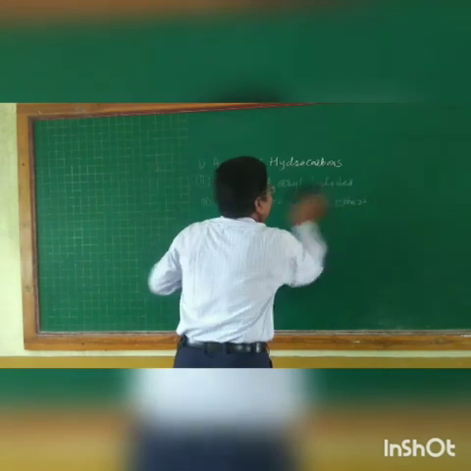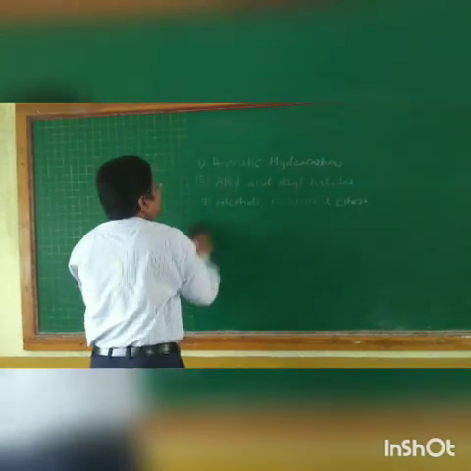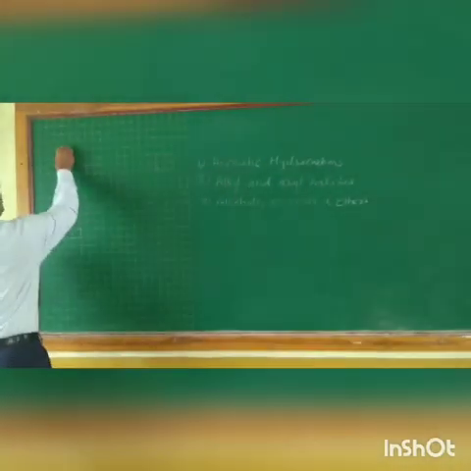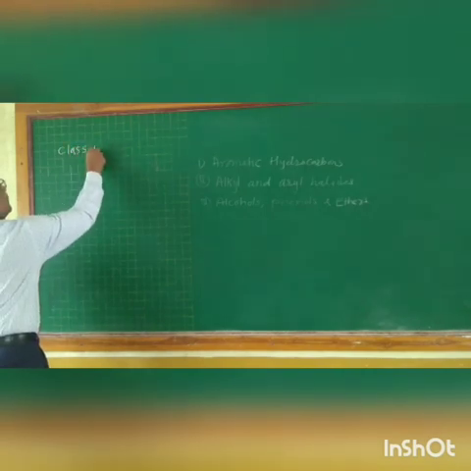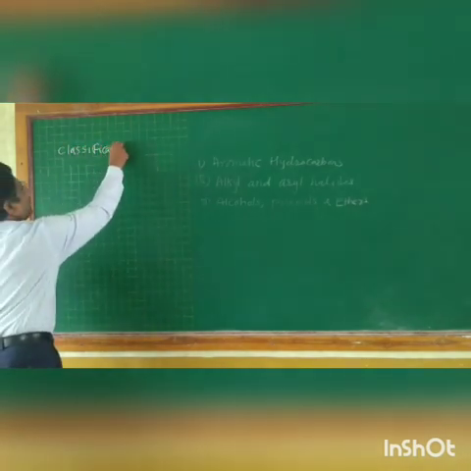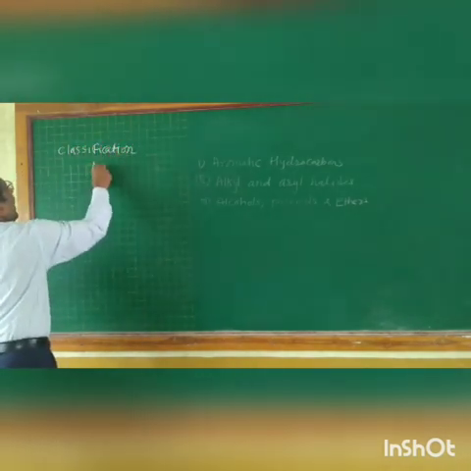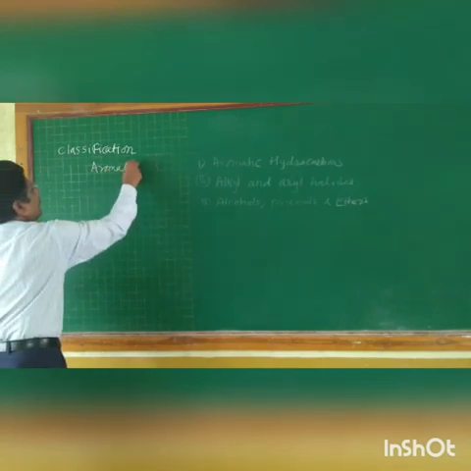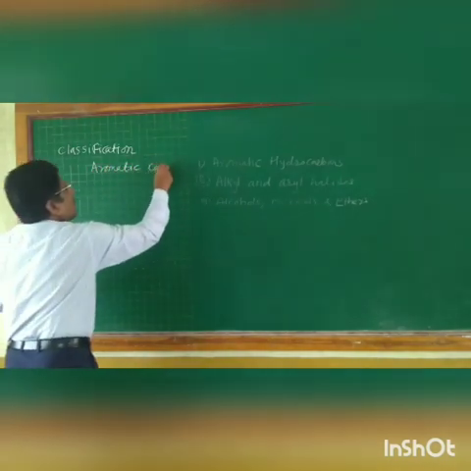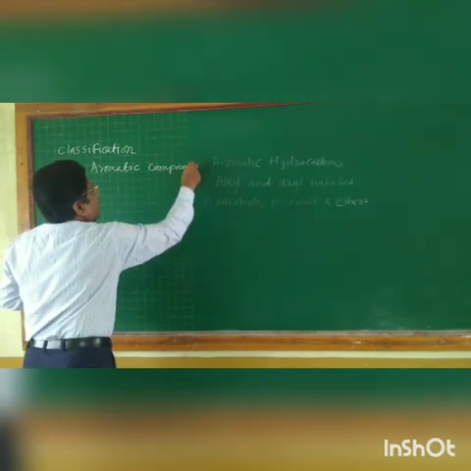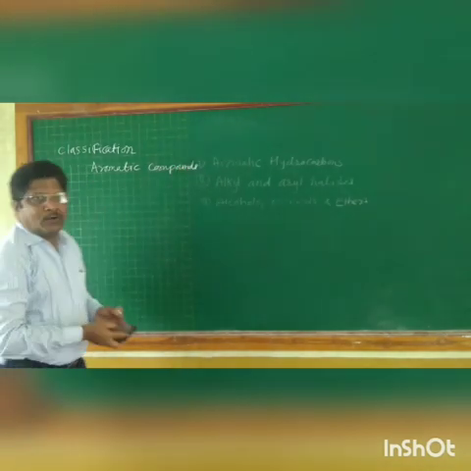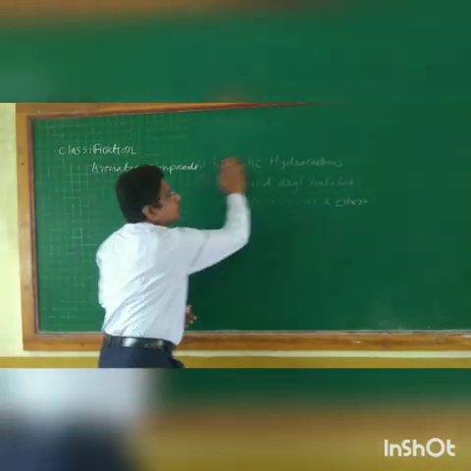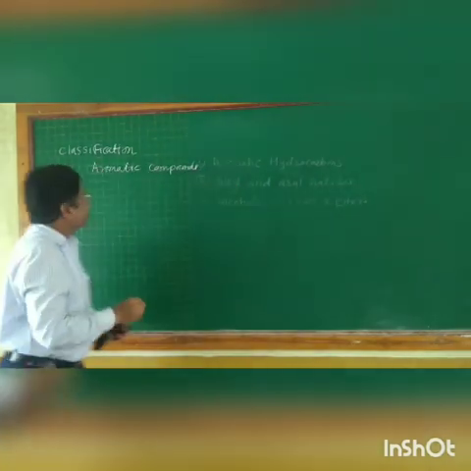Let us consider the classification of aromatic compounds. Aromatic compounds are classified into two parts.